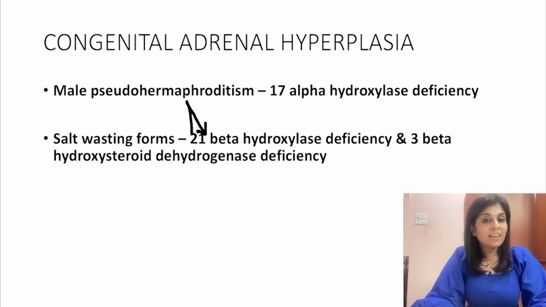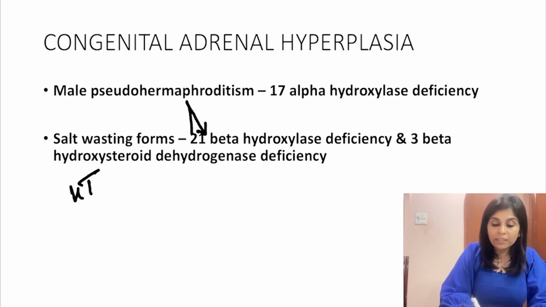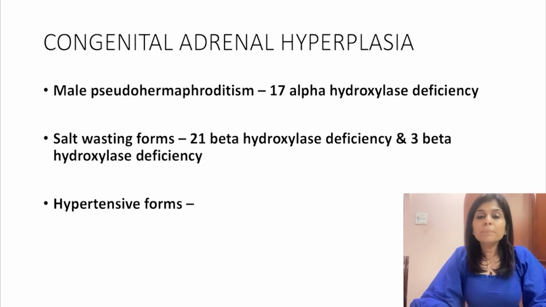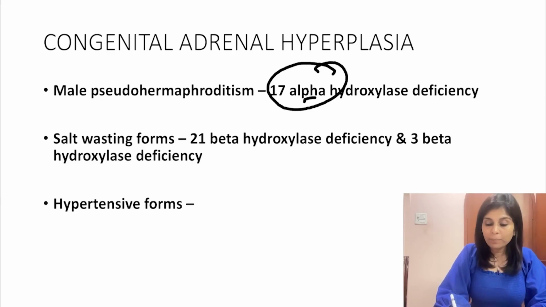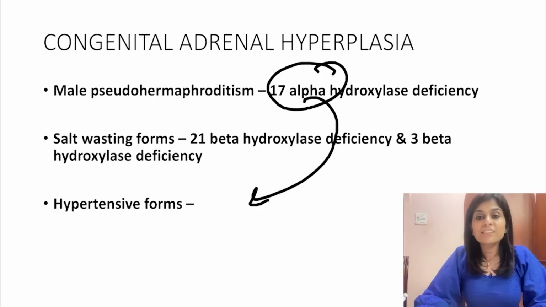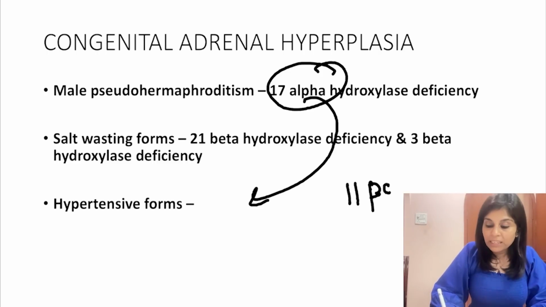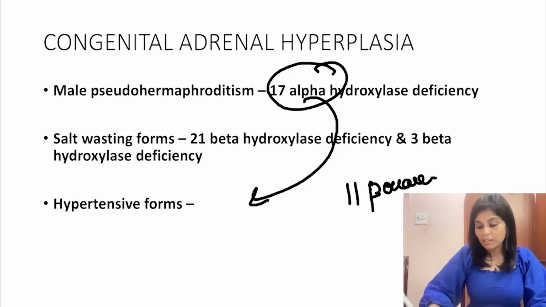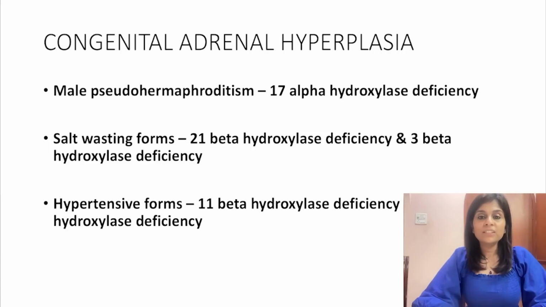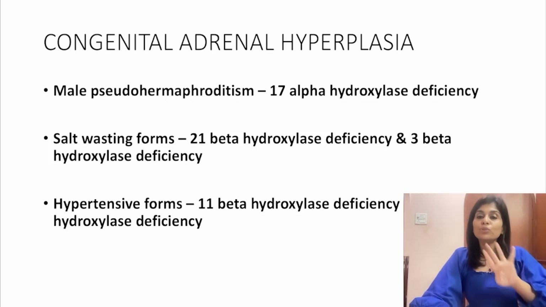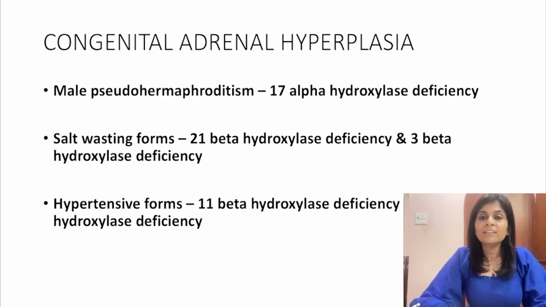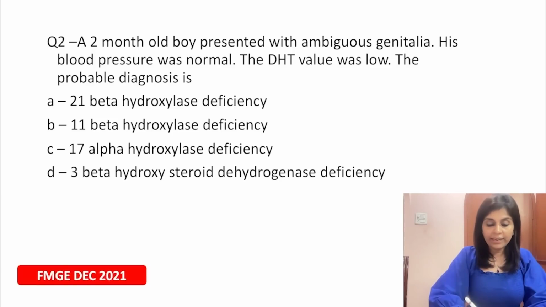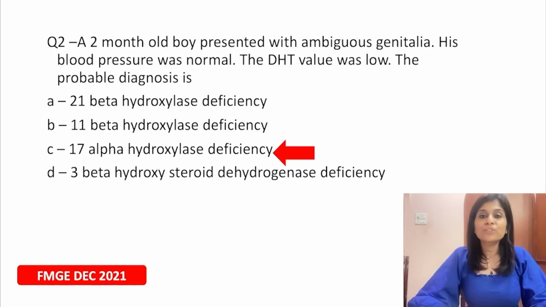Whereas there are some adrenal hyperplasias which present as hypertensive forms. So what are the hypertensive forms of congenital adrenal hyperplasia? 17 alpha hydroxylase deficiency and 11 beta hydroxylase deficiency. So 17 alpha hydroxylase deficiency and 11 beta hydroxylase deficiency will present as hypertensive forms. So if you remember these 4 facts, most of the case-based MCQs on congenital adrenal hyperplasias can be answered. So what is the right answer here? The right answer here is 17 alpha hydroxylase deficiency.